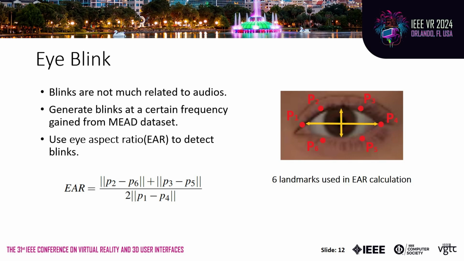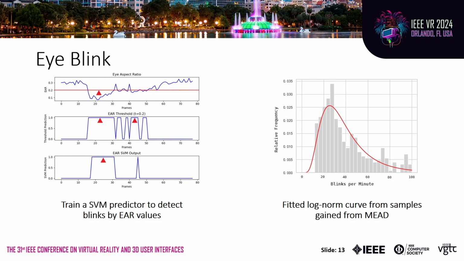We collect data by detecting blinks in the MEAD dataset, which are highly related to eye aspect ratio. The EAR value can be calculated by 6 landmarks of the eye. EAR represents the level of openness, and a low value indicates a state of eye closed.